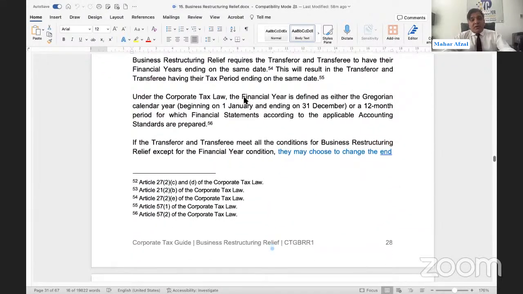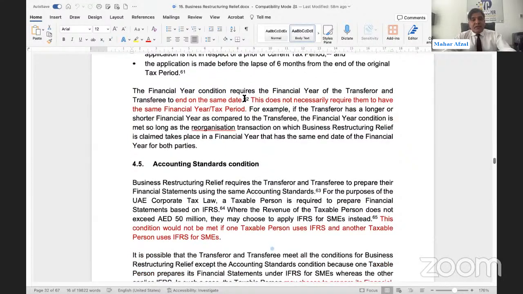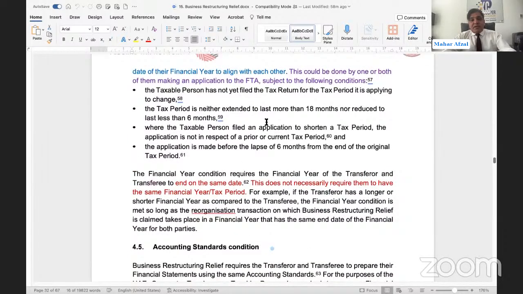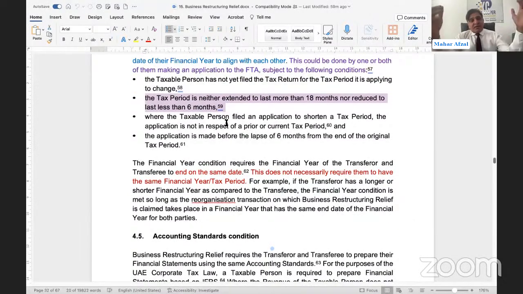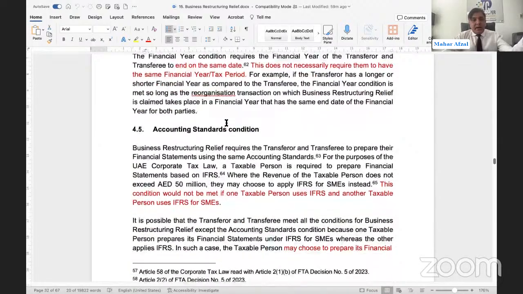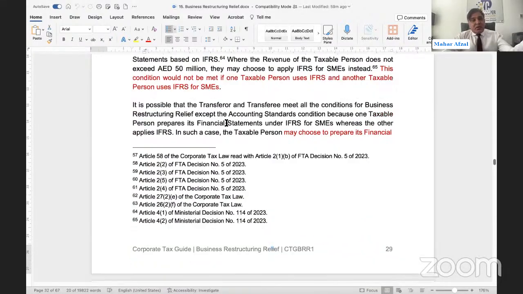Same financial year, we have already discussed in detail. By the way, you can change the financial year, and there is a cabinet decision on this. You can go through the cabinet decision, but the maximum is 18 months, and I think the minimum is 6 months. Yes, it has been written here as well. You can change the financial year, but there are certain requirements before submission of the return. You can basically streamline your financial year to enjoy the business restructuring relief benefits, but it should have the same ending. It doesn't matter when the financial periods start; the ending should be the same. Accounting standard condition, we already discussed this.